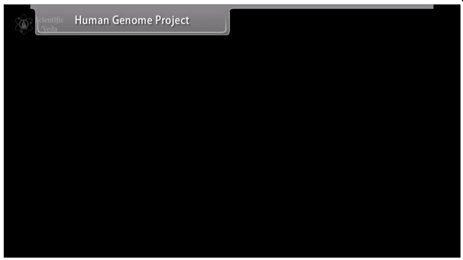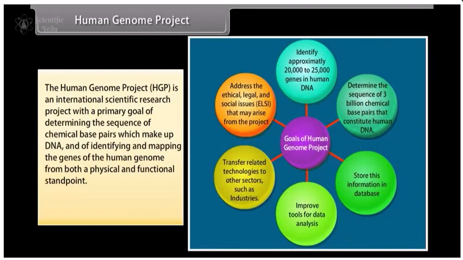Human Genome Project. The Human Genome Project, HGP, is an international scientific research project with the primary goal of determining the sequence of chemical base pairs which make up DNA, and of identifying and mapping the genes of the human genome from both a physical and functional standpoint. It was started in the year 1990 and completed in 2003.